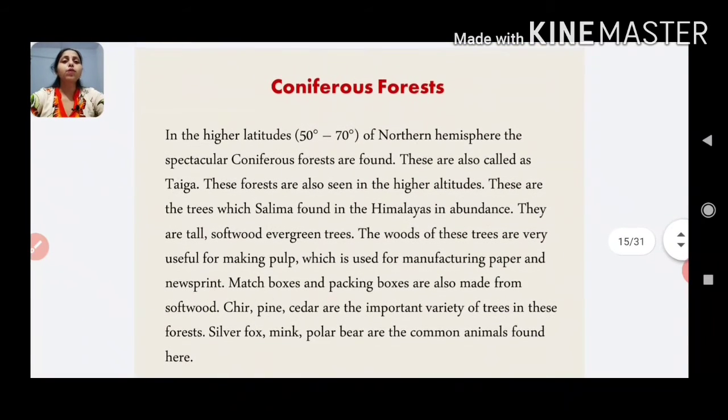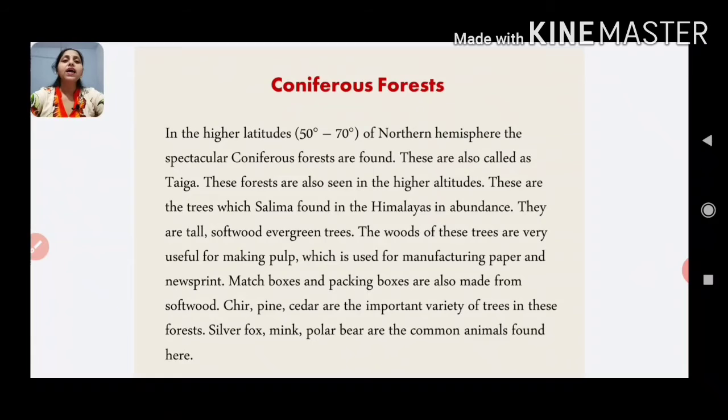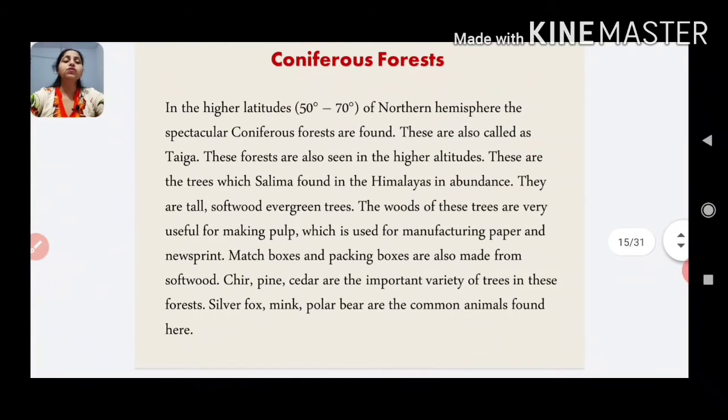Now let's talk about coniferous forest. In the higher latitudes, 50° to 70° of the northern hemisphere, the spectacular coniferous forests are found. These are also called taiga. Taiga means pure, as I told you earlier. These forests are also seen in the higher altitudes. These are the trees which are found in the Himalayas in abundance.